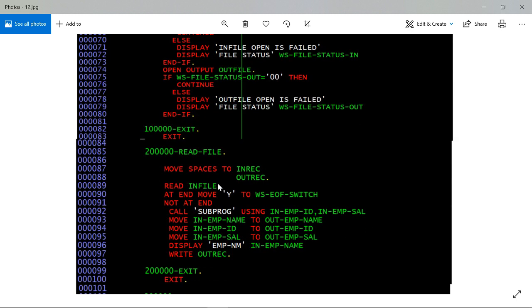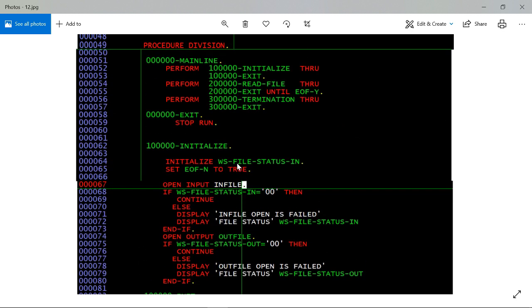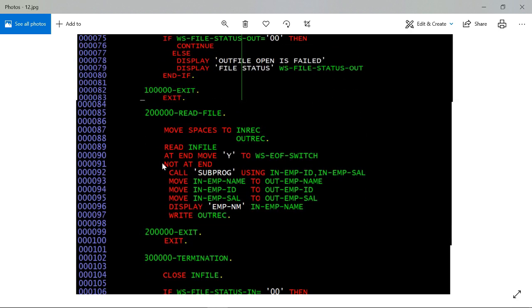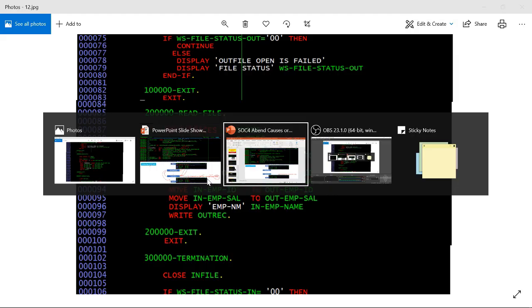And in read file we are reading the file up to the end of file switch. And like we have in file we are reading this, and at end we are passing the employee ID and employee salary to subprogram. Let's see the subprogram first.